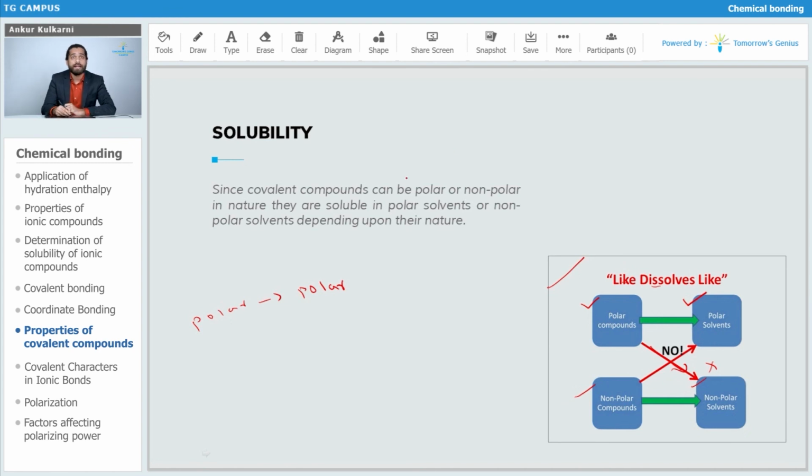So we can say that since covalent compounds can be polar and can also be non-polar, they are soluble in polar solvents and also in non-polar solvents, depending on the nature of the compound. If your covalent compound is polar in nature, it will dissolve in a polar solvent, and if it is non-polar in nature, it will dissolve in a non-polar solvent. So it depends upon the type of compound you have, and whether it is polar or non-polar.